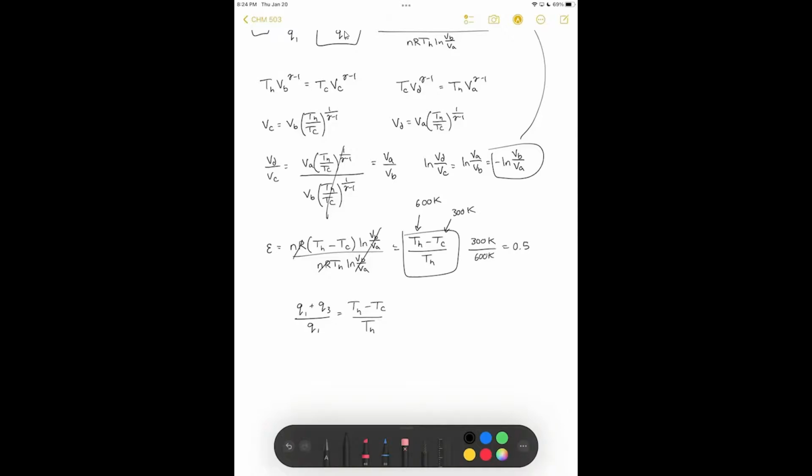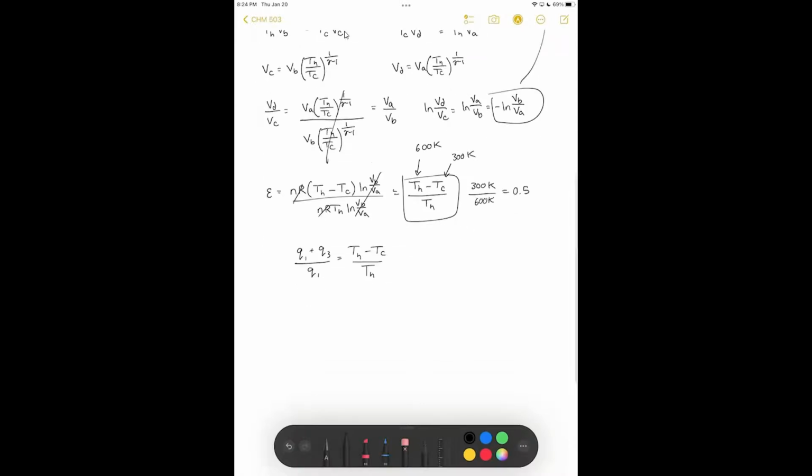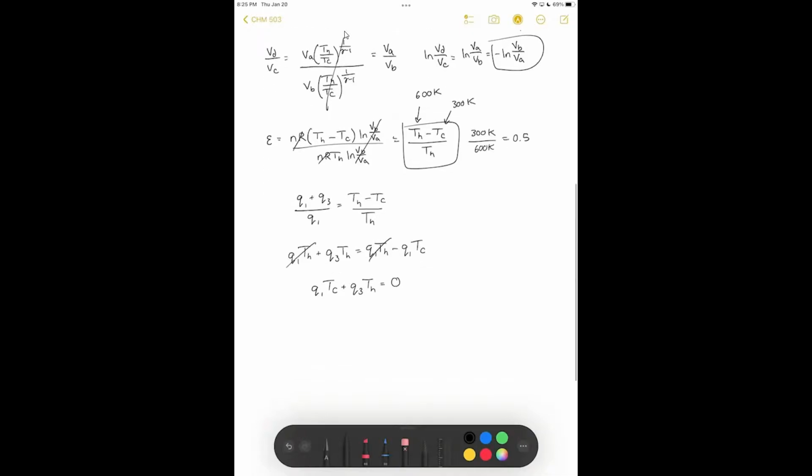We can rearrange this expression. So I'll multiply both sides by T hot and Q1. Multiplying both sides by T hot will give me Q1 T hot plus Q3 T hot. And then I'll get Q1 T hot minus Q1 T cold. So if I subtract both of these over, I can cancel out this term and end up with Q1 T cold plus Q3 T hot is equal to 0. And what I'll actually do is divide both sides of this expression by T hot times T cold to get it in the following way.